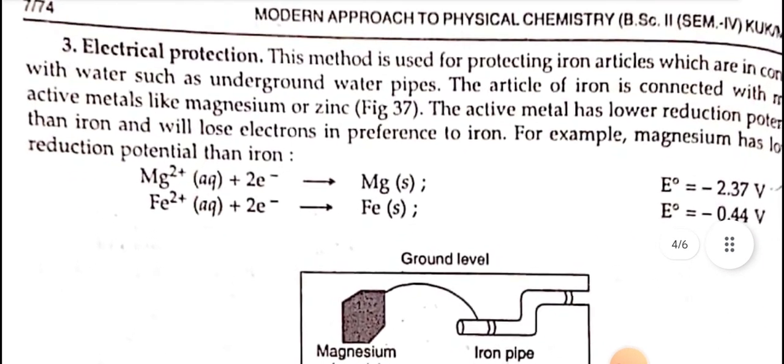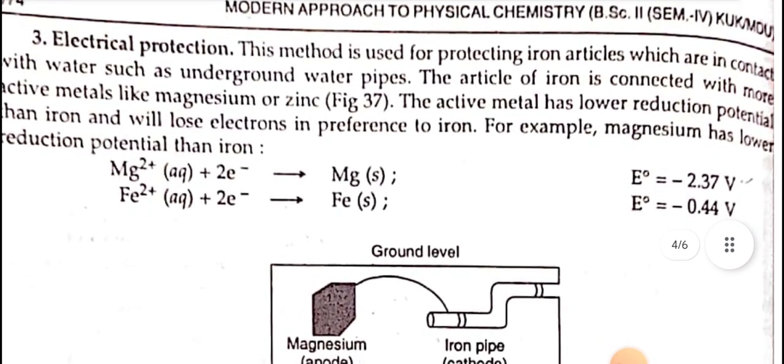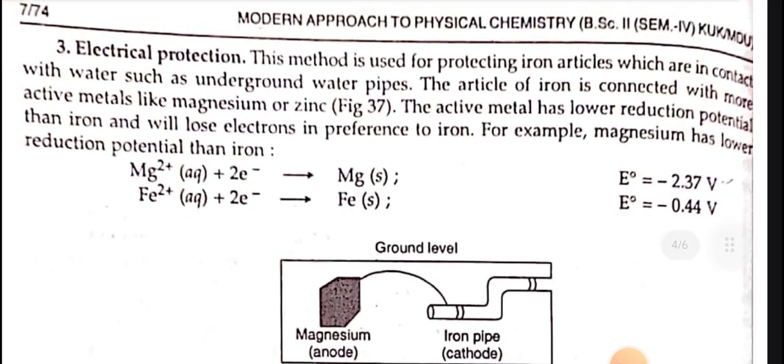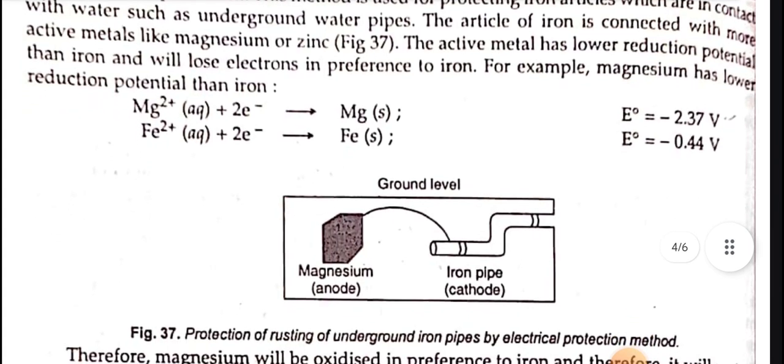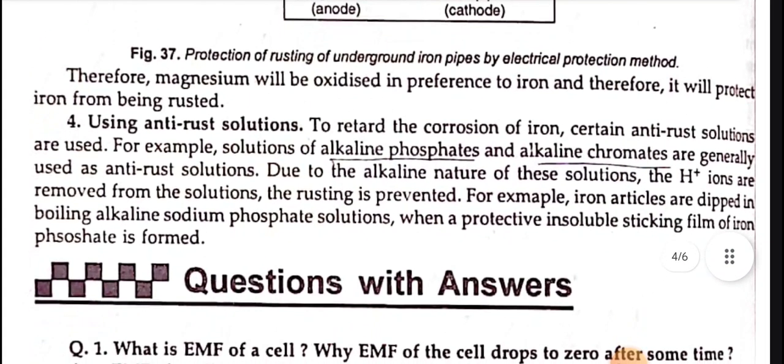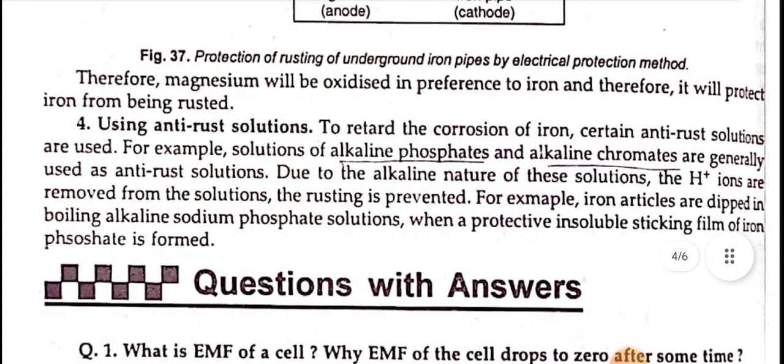Third, electrical protection. This method is used for protecting iron articles which are in contact with water, such as underground water pipes. The article of iron is connected with more active metals like magnesium or zinc. The active metals have lower reduction potential than iron and will lose electrons in preference to iron. For example, magnesium has lower reduction potential than iron. Therefore, magnesium will be oxidized in preference to iron, and therefore it will protect iron from being rusted.